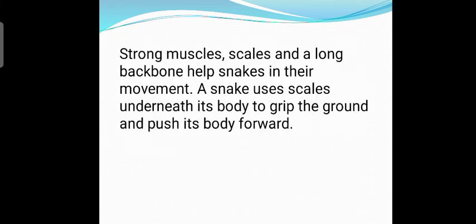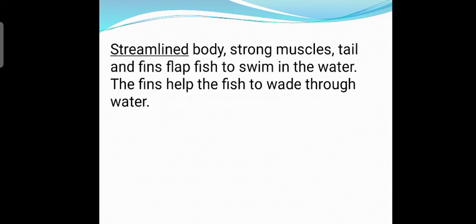Now the features of snake's body for easy movement are strong muscles, scales and a long backbone which help snakes in their movement. A snake uses scales underneath its body to grip the ground and push its body forward. The streamlined body, strong muscles, tail and fins help fish to swim in the water. The fins help the fish to wade through water.